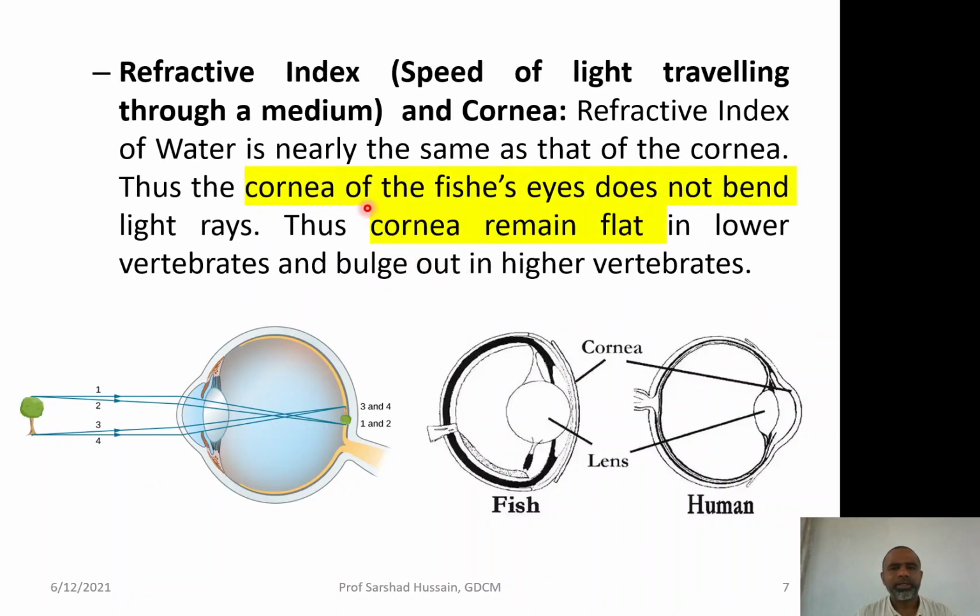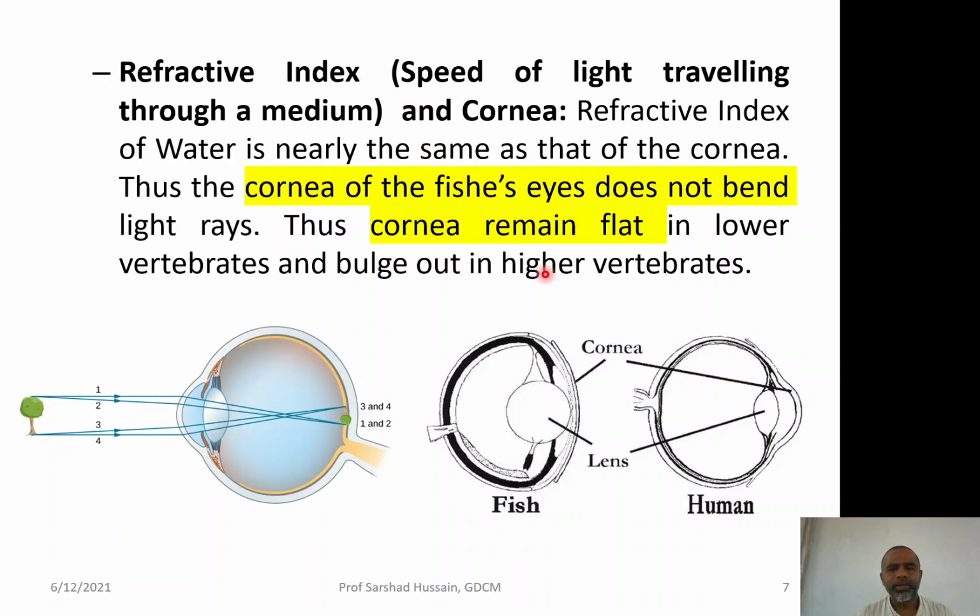As far as the refractive index is concerned, you know what refraction is. When light passes from one medium to another medium, the speed of the light is not always similar. So, for example, if it is coming from air and entering into the medium of the eye, it is not traveling at the same speed. So, it slightly bends. So, this is the refractive index.